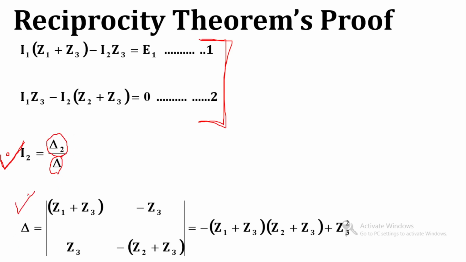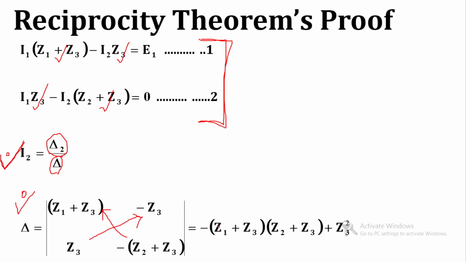So delta will look like this, the coefficients of all the unknowns: Z1 plus Z3, this is minus Z3, this is minus Z3, and this is Z2 plus Z3. So we have to find the value of delta. We will multiply these two, and multiply these other two with a minus sign.